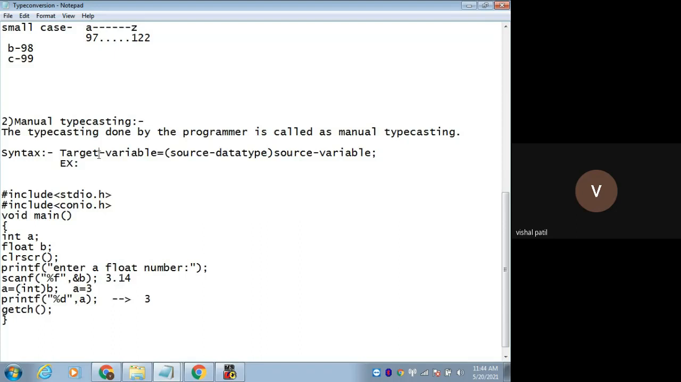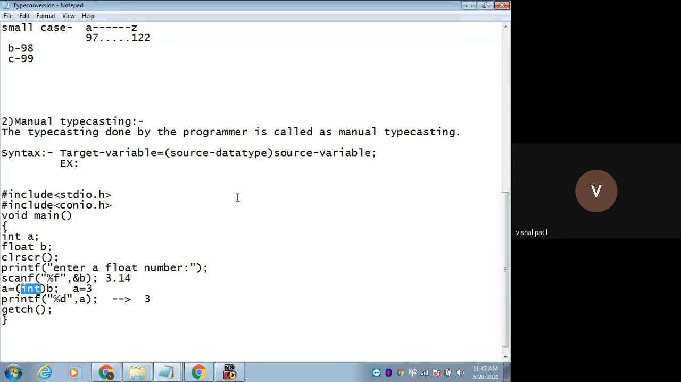So we will follow this syntax now. See, I want to convert into integer type. So in bracket we have to write the data type. I want to convert into integer, so in bracket I will write int.